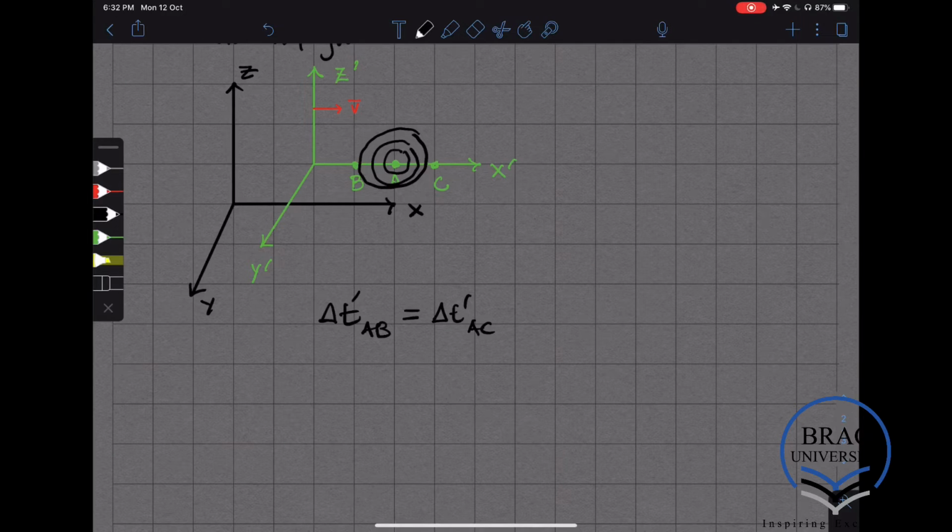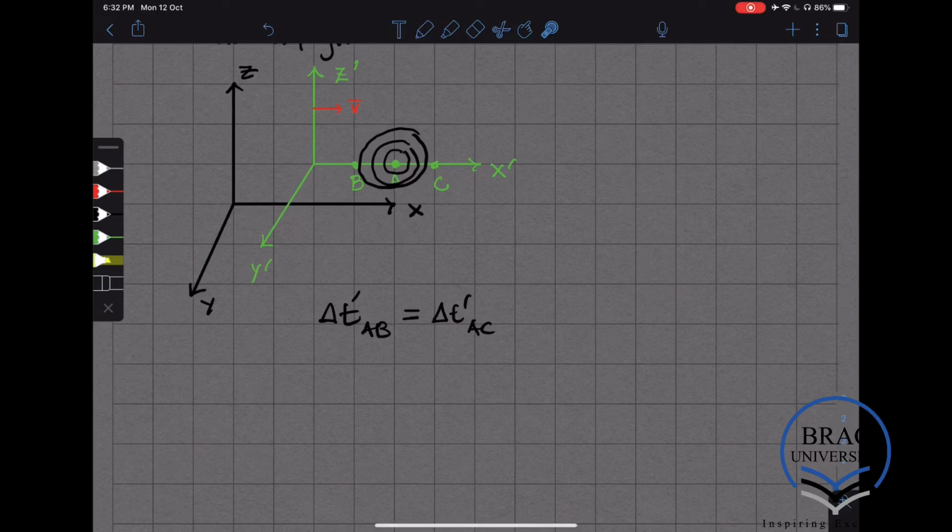Now let's look at it from the unprimed coordinate system. In the unprimed coordinate system, all these 3 points are moving in that direction. And therefore, after the flash of light starts its journey from the point A, before it reaches either B or C, the point B has moved towards the source and the point C has moved away from the source.